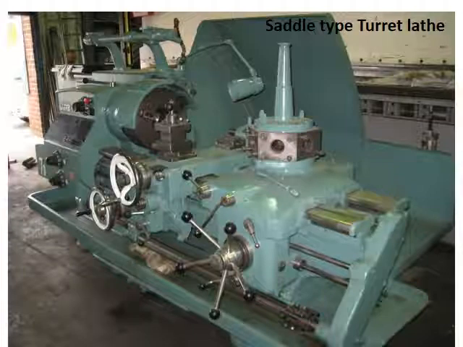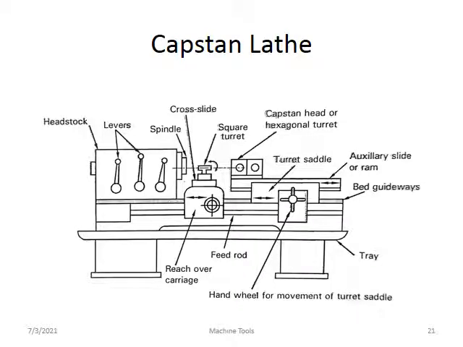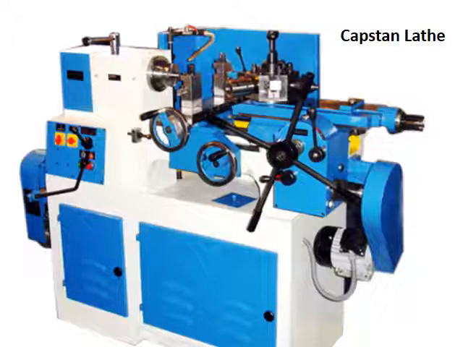Turret lathe, this one. Capstan lathe, you can see. So cross slide and square turret here, and spindle, capstan head and hexagonal turret. Next auxiliary side of ram, and bed guideways, tray, feed rod, and reach over the carriage. This one is a capstan. So you can see the 3D dimension for capstan lathe.